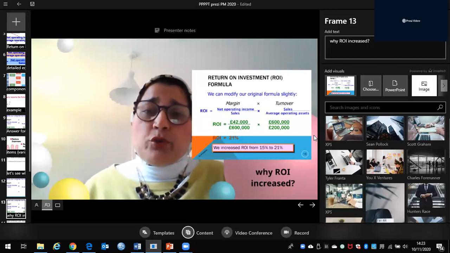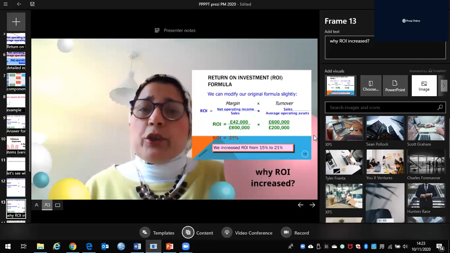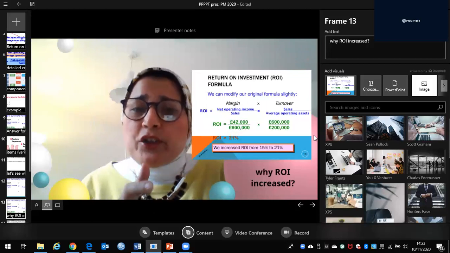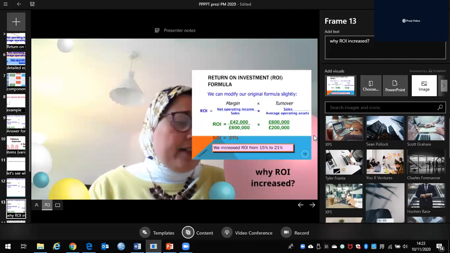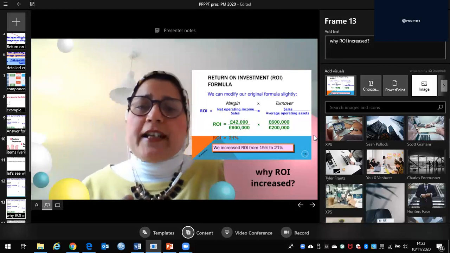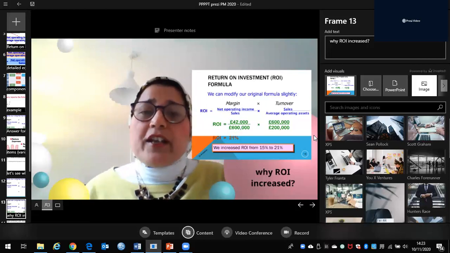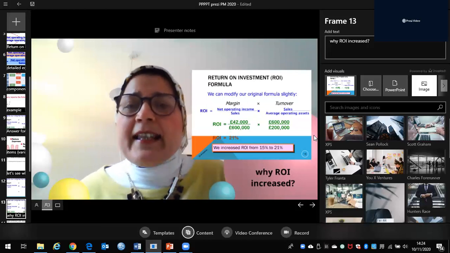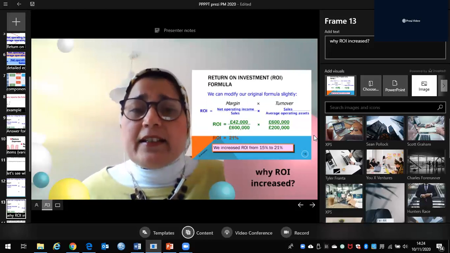Now, if you want to explain this, return on investment includes three items: sales, net operating income, and average operating assets, right? Net operating income increased from 30,000 to 42,000. This is the first change. Second change, sales increased from 500 to 600. Third variable: the average operating assets did not change.